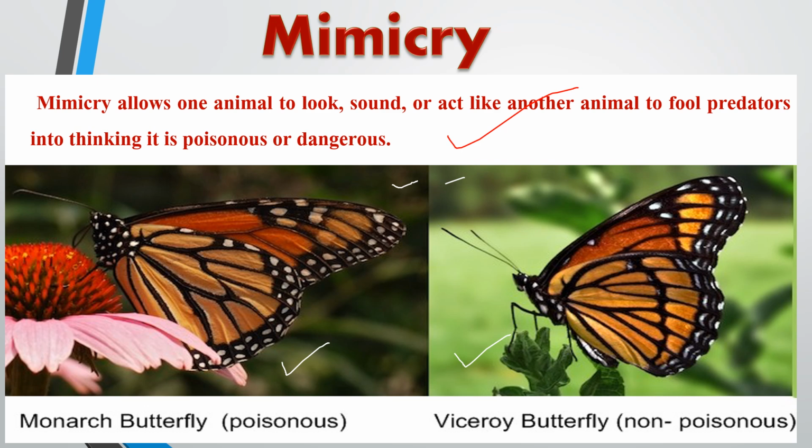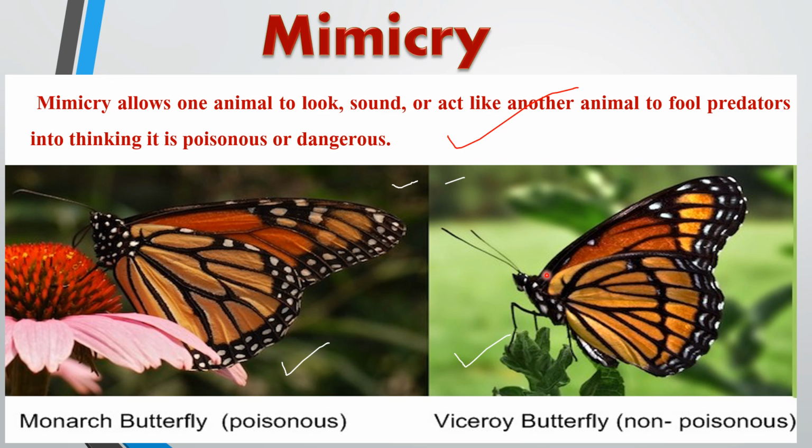Monarch butterflies are easily recognized by their bright orange and black wings. This vivid coloration warns predators that they are toxic. During their larval stage, monarchs feed on milkweed plants, which contain harmful chemicals called cardenolides. These toxins stay in their bodies even after they become butterflies, making them undesirable to many predators. The viceroy butterflies are not toxic, but they have similar coloration to the monarch butterfly, with orange and black patterns.